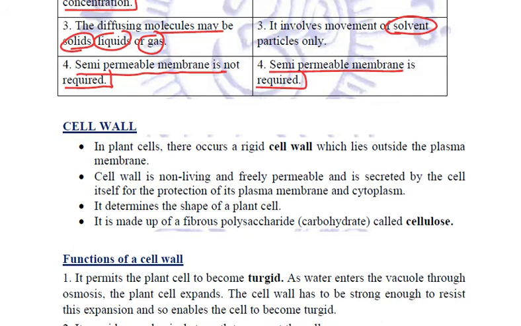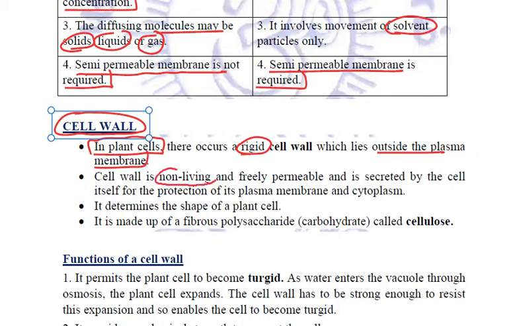Next, we'll talk about the second basic structure of cells, that is the cell wall. This cell wall is present only in plant cells. It is not present in animal cells. We all know it, right? And this cell wall is very rigid. It lies outside the plasma membrane. Now, this cell wall is non-living and is freely permeable. It is secreted by the cell itself for the protection of its plasma membrane, cytoplasm, and all the other cell organelles which are present in the cytoplasm.